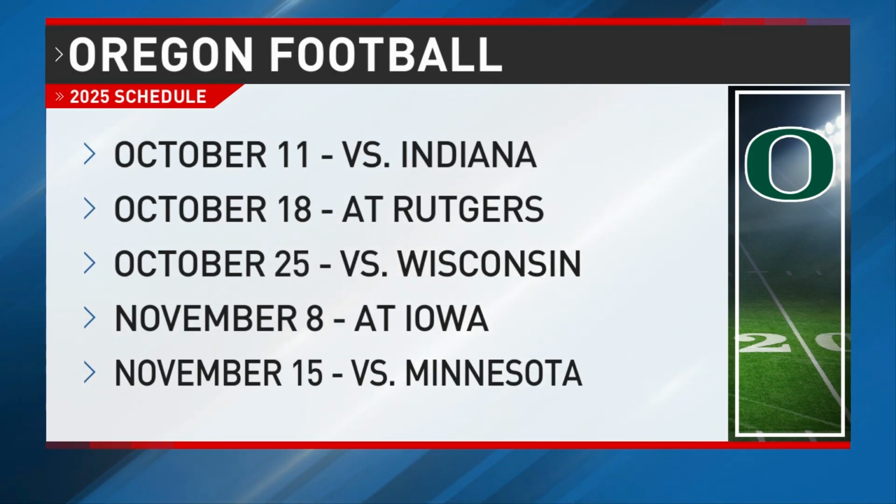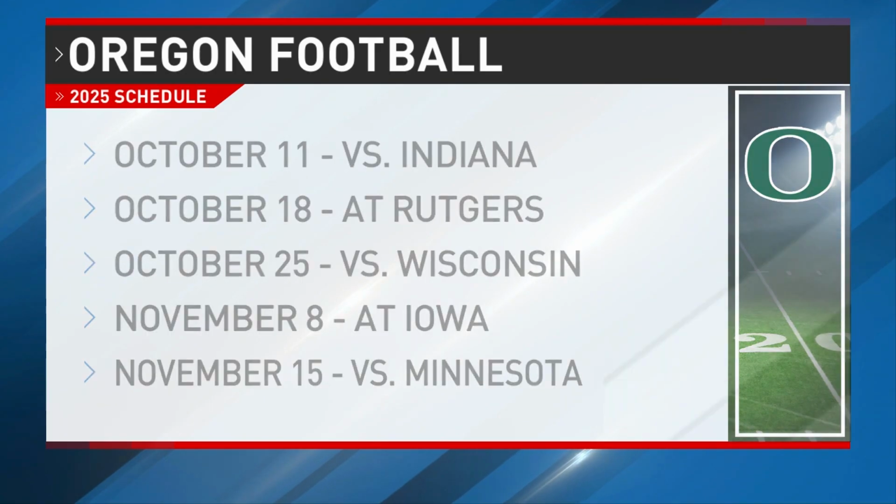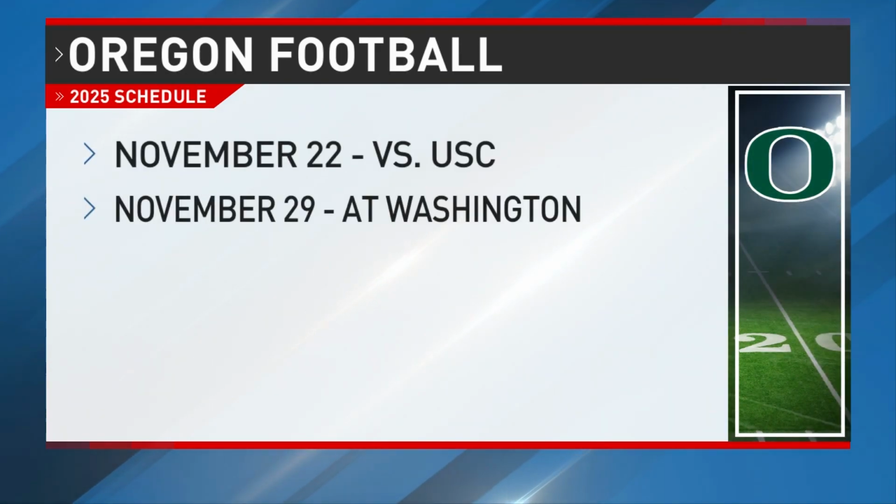November opens with a visit to Kinnick Stadium to play Iowa for the first time since 1994. The Hawkeyes went 8-4 this season. The Ducks are back home November 15th to host Minnesota, first ever trip for the Golden Gophers to Eugene. And some familiar opponents to end the regular season, hosting USC on November 22nd, and the regular season ends in Seattle on November 29th at Husky Stadium against Washington.